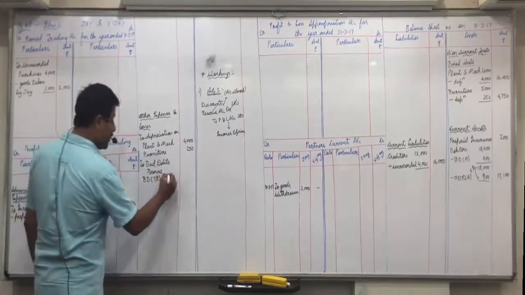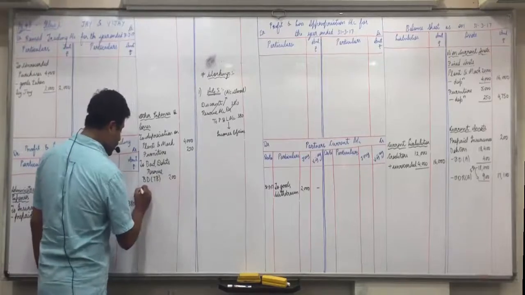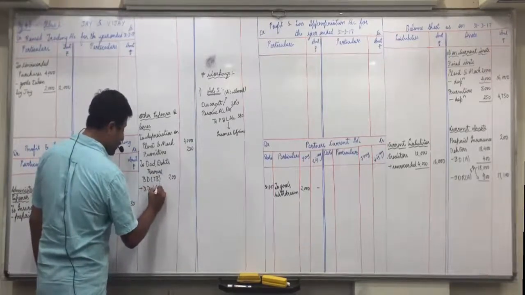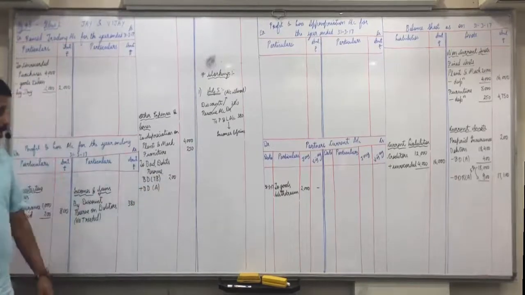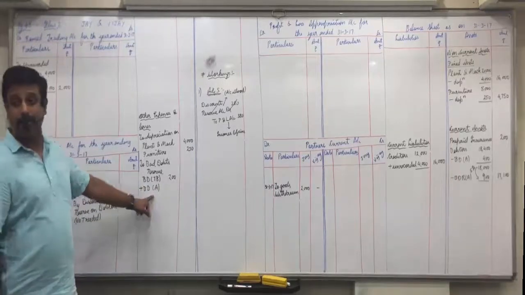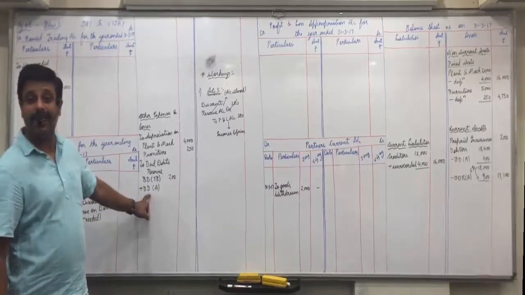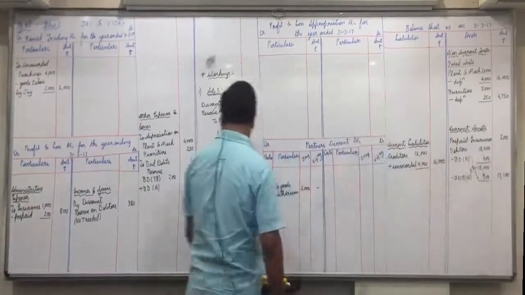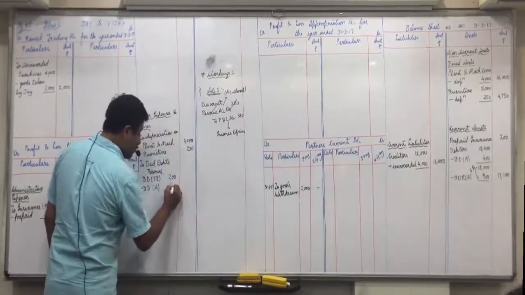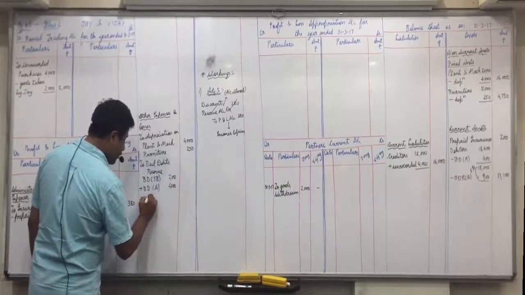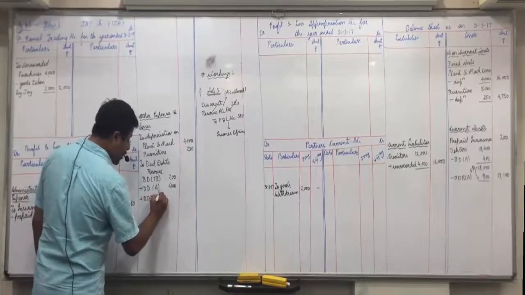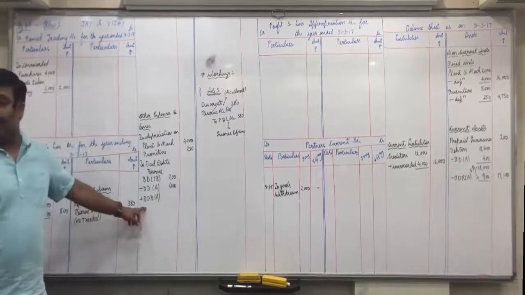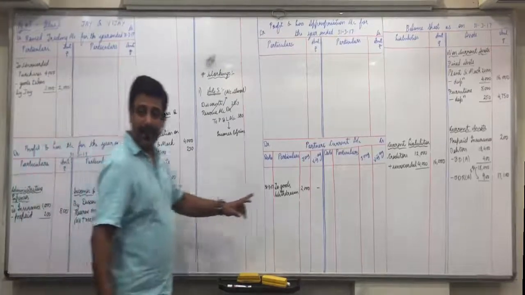Put tick on that everyone. Bad debts trial balance 200 plus BDA 400. Now bad debts adjustment, don't see in adjustment, see in balance sheet. What is bad debts as per adjustment? 400 plus BDRA. Yes, again bad debt reserve adjustment, don't see in adjustment, see in balance sheet.